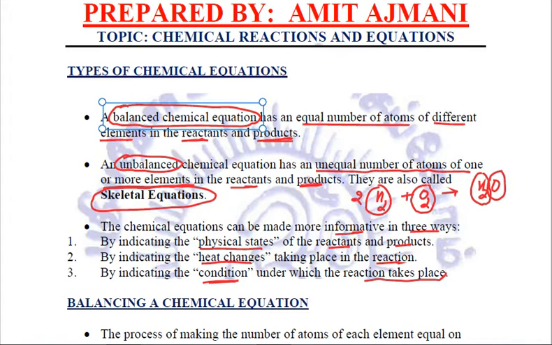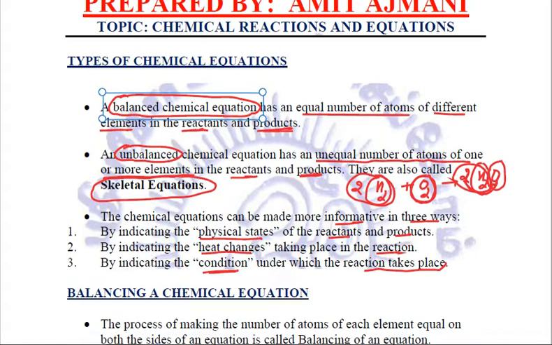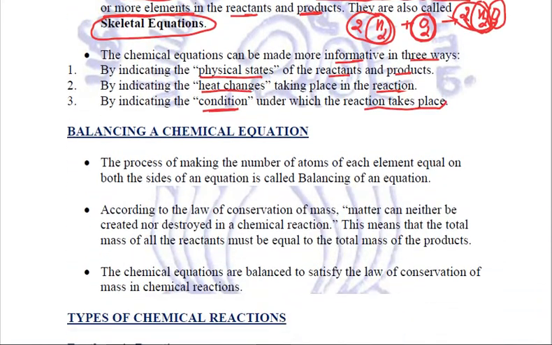We will put 2 here and 2 here to make it balance. Now, it is 4 hydrogen atoms in the reactant side and 4 hydrogen atoms in the product side, 2 oxygen atoms in the reactant side and 2 oxygen atoms in the product side. This process in which we have made the number of atoms of each element equal on both the sides of an equation is called balancing of an equation.